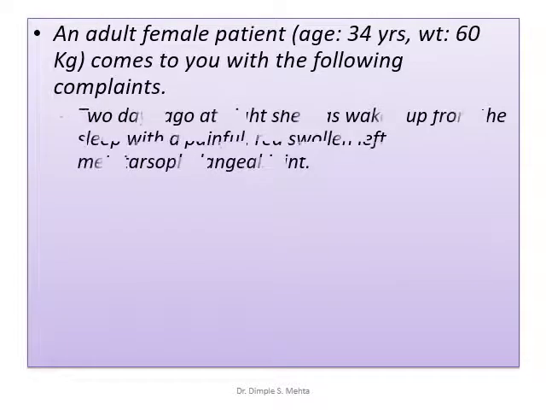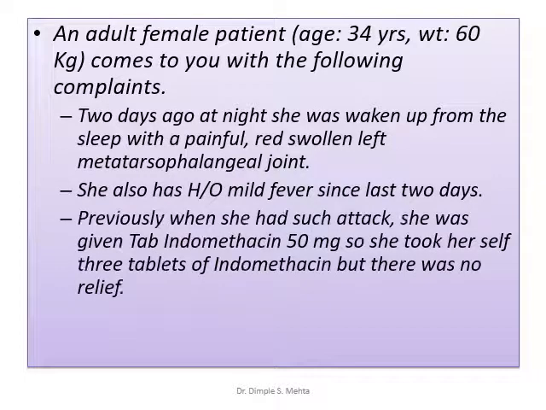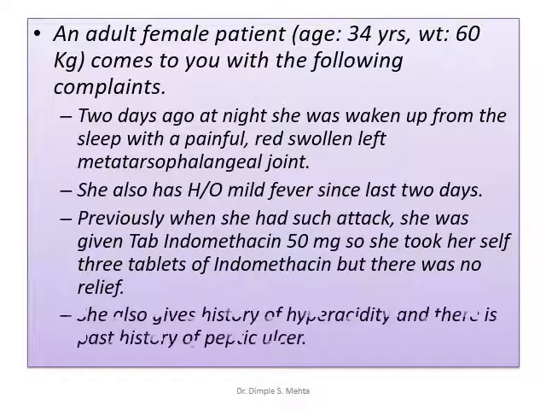Now let us consider a female patient, aged 34 years, weighing 60 kg, who comes to you with the following complaints. 2 days ago at night, she was woken up from sleep with a painful red, swollen left metatarsophalangeal joint. She also has history of mild fever since last 2 days. Previously, when she had such attacks, she was given indomethacin, so she knows that indomethacin works. So she took indomethacin on her own, 3 tablets, but there was no relief. She also gives history of hyperacidity and there is past history of peptic ulcer.